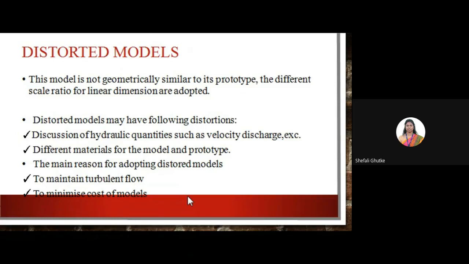Okay. So the distorted model may have the following distortions because it is not geometrically similar: distortion of hydraulic quantities such as velocity, discharge rate, etc., and different materials used for the model and the prototype. Again, the main reasons for adopting the distorted model are to maintain turbulent flow and to minimize the cost of the model.